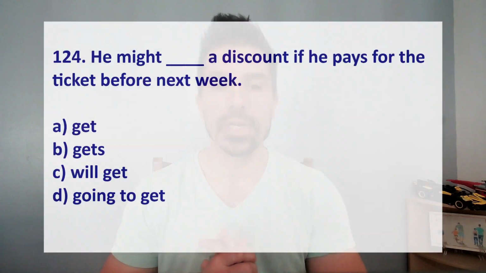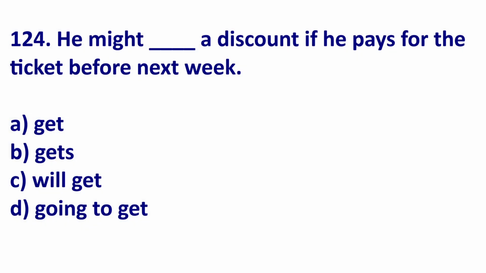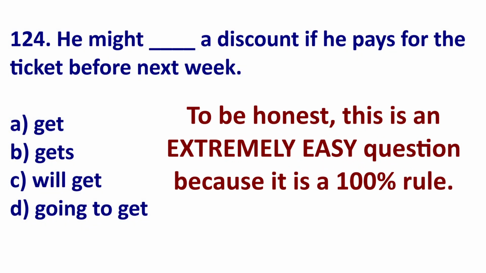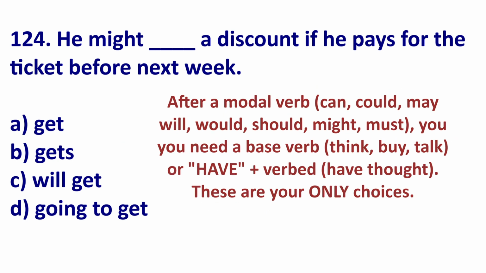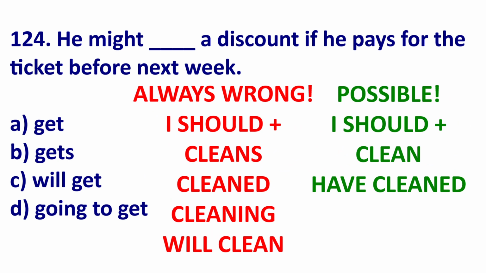All right, 124. This is an extremely easy question. This is a basic rule. After a modal verb, such as might, can, could, should, will, would, may, must, you will only have a base verb after it. For example, I would say, I should clean my car. It is always wrong to say, I should cleaning, I should to clean, I should cleans, I should cleaned, I should will clean, because those are not base verbs.